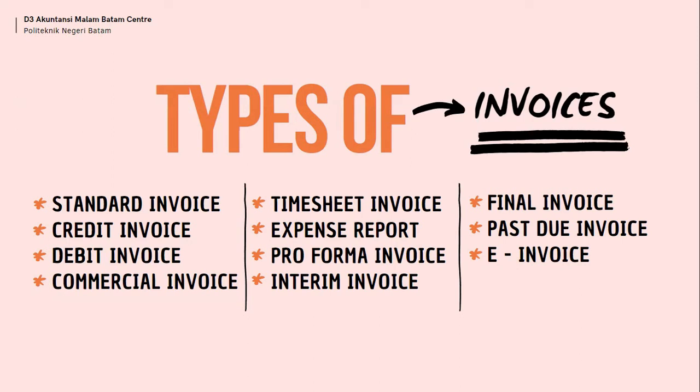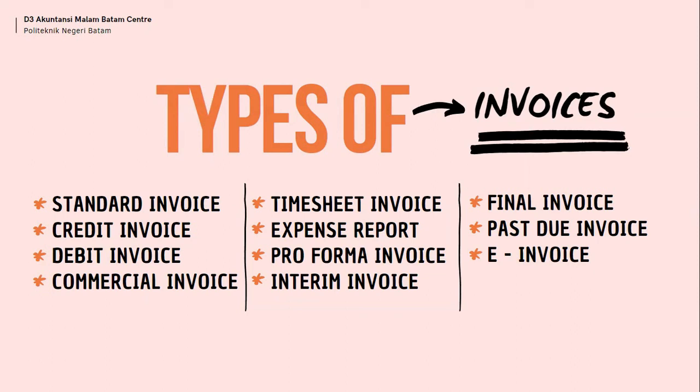7. Pro forma invoice. An estimate invoice. This invoice is sent before a service is provided. It is an estimate invoice which includes estimated costs that can alter once the service is complete based on the hours worked. 8. Interim invoice. Usually used for large projects with multiple payments. 9. Final invoice. An invoice sent after a service is complete to request payment. It is usually more detailed than other invoices.